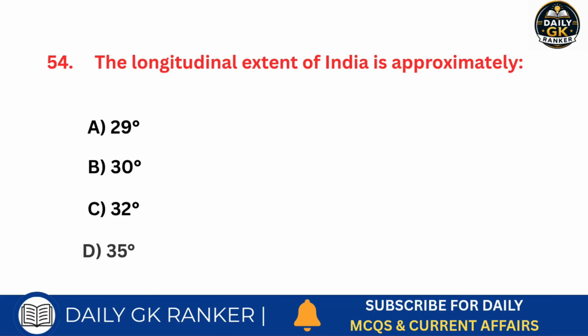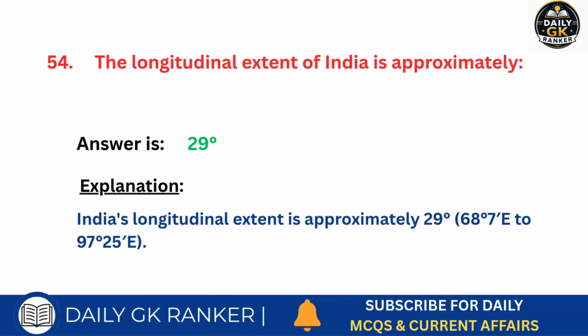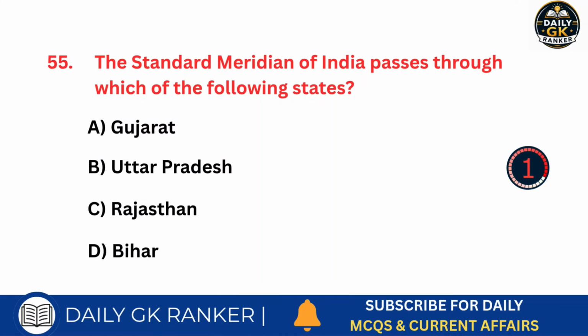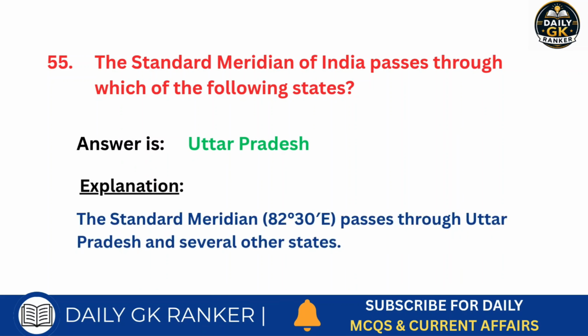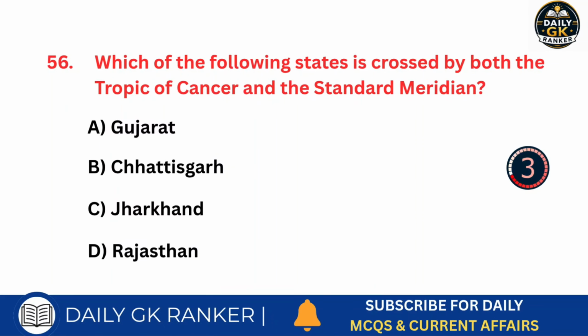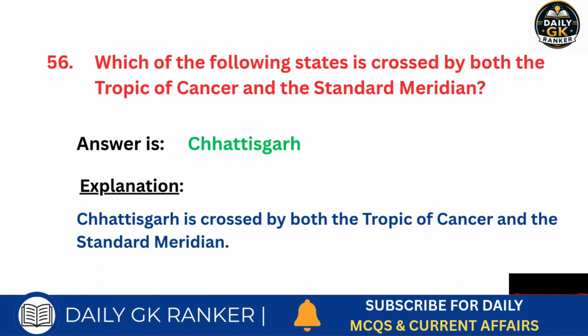The longitudinal extent of India is approximately. Answer is 29 degrees. The standard meridian of India passes through which of the following states? Answer is Uttar Pradesh. Which of the following states is crossed by both the Tropic of Cancer and the standard meridian? Answer is Chhattisgarh.